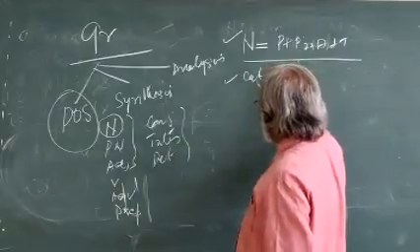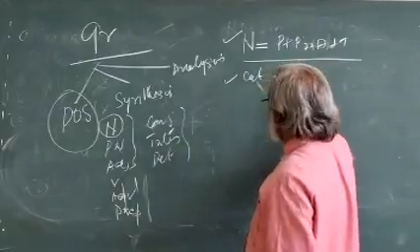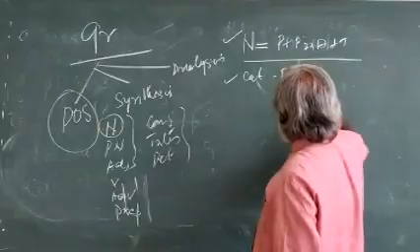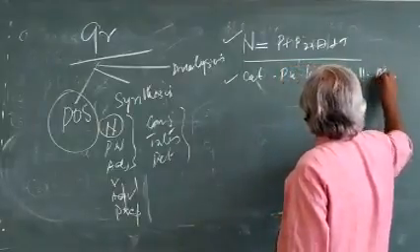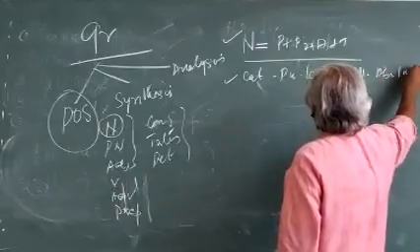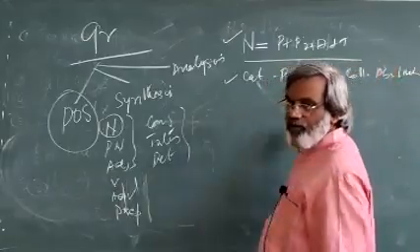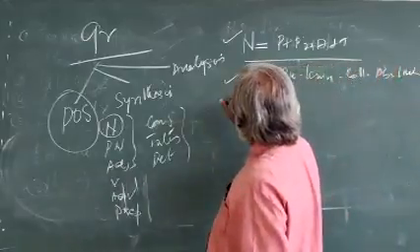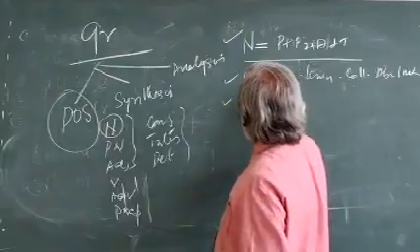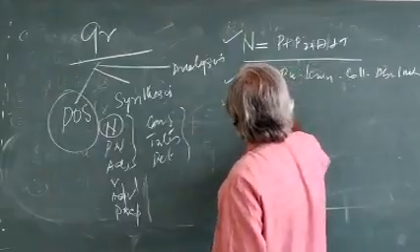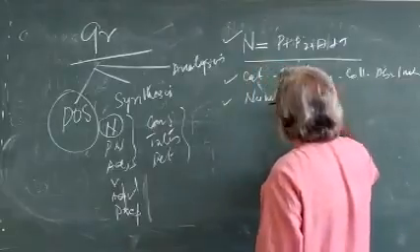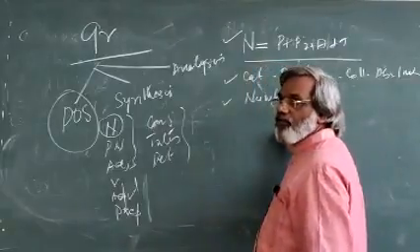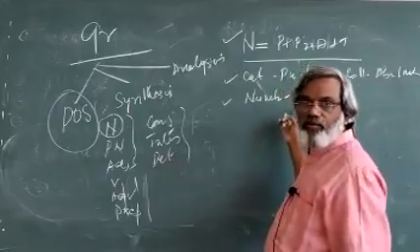Categories: proper noun, then common noun, then collective noun, then abstract noun, then material noun, like this that you studied. Then the third category relates to the number system. First we ended with C and UC, countable and uncountable.